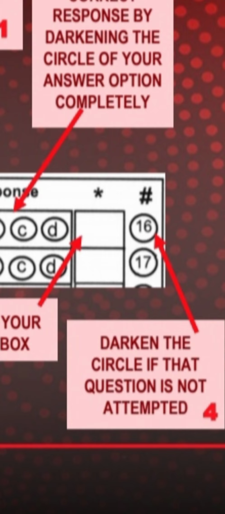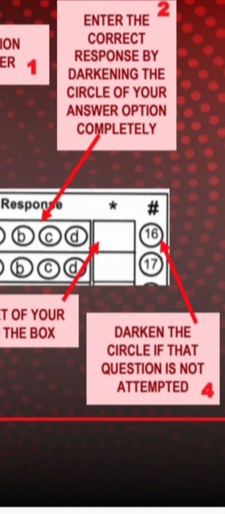They should instruct the student to attend all the questions, and if not attending any question, they should shade the last circle. We should tell them properly. At the same time, we will check that also, randomly at the beginning, at the end, and in the middle, and we will keep on instructing the students.